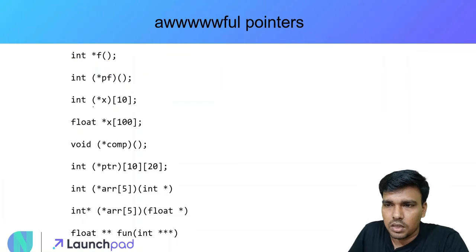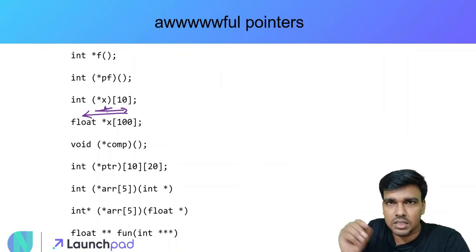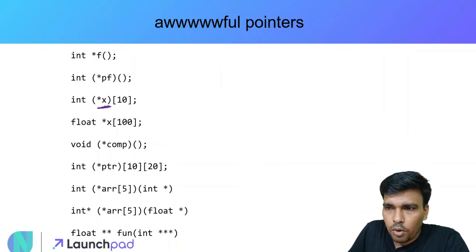Alright. Now let's try to decode the third one. This is like x. So again I'll make a right movement. Because of this closing, I'll make a left movement. Again because of this opening parenthesis, I'll make a right movement again. So it will go like this, then like this, and then again this way, and then finally in this direction. So this is how the movement will be, zigzag. x is a pointer. So x is a pointer to what? Now here, pf was a pointer to a function, right? This opening and closing brace was indicating that this is a function pointer.